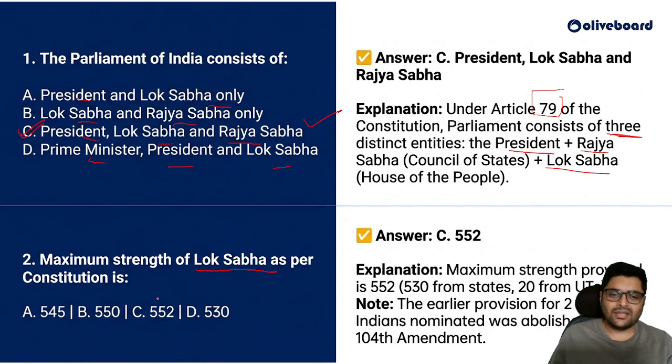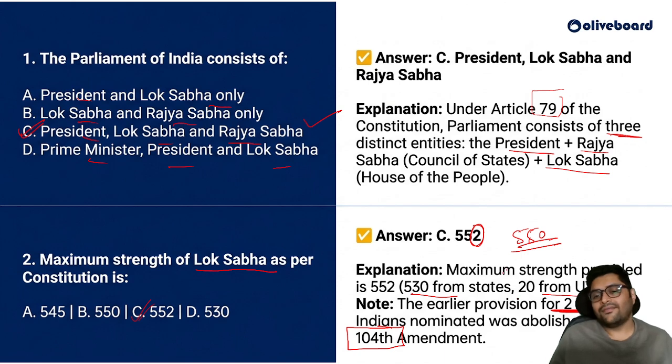Okay. What is the maximum strength of Lok Sabha as per Constitution? So what is the maximum strength as per Constitution? What do you think? Maximum strength provided is 552, 530 from states, 20 from UTs. But 552, this 2 was removed from 104th Amendment Act. Correct? This earlier provision of two Anglo-Indian nominations has been cancelled. So now if the question comes, it will be 550. Okay? Because of 104th Constitution Amendment Act.